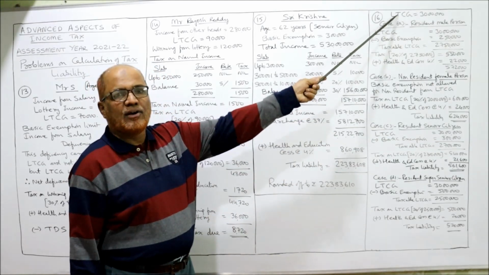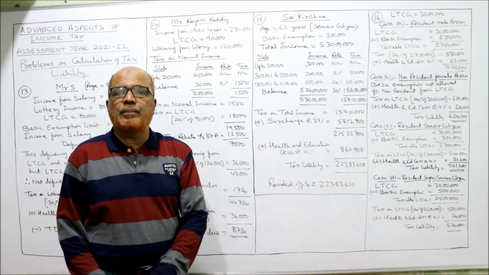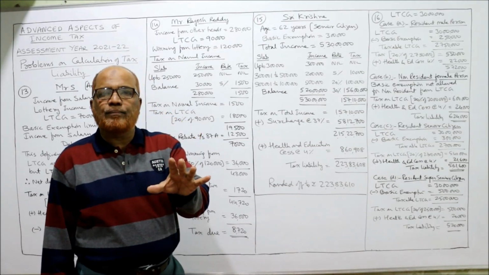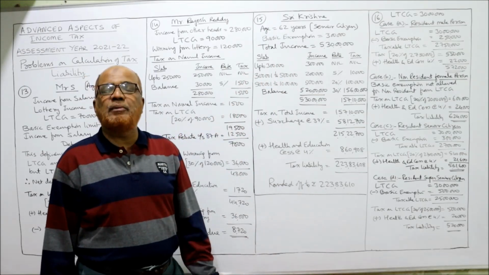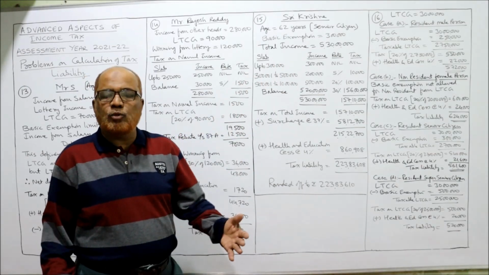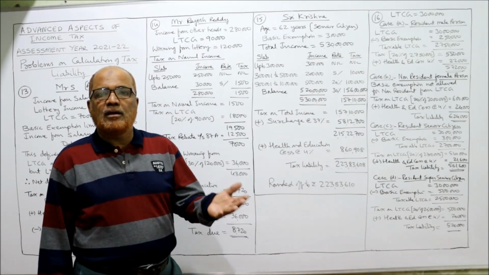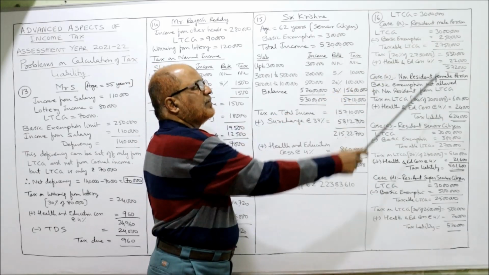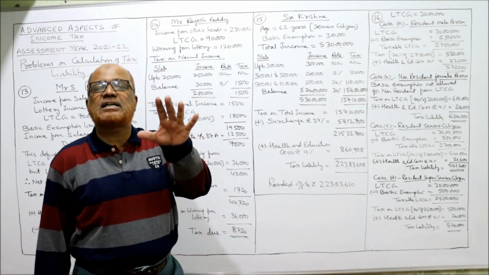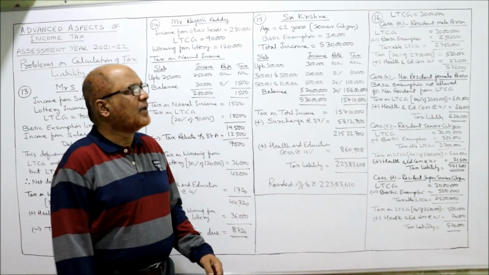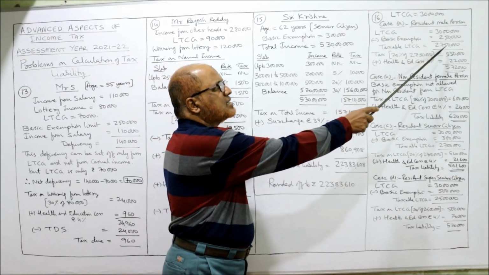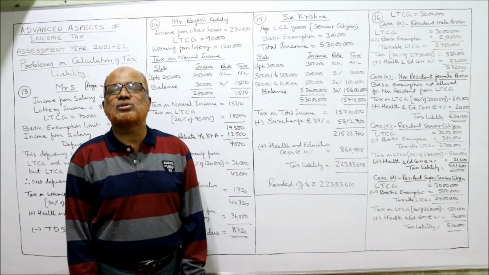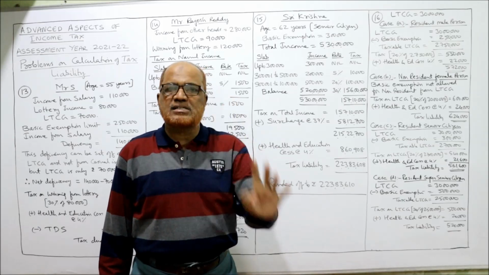So LTCG 30 lakh. First case, resident and male person. For a resident person, the basic exemption limit is 2,50,000, assuming that he is a non-senior citizen. Non-senior citizen, basic exemption 2,50,000. So 30 lakh minus 2,50,000, 27,50,000 is the taxable LTCG. On this, tax 20% of 27,50,000, 5,50,000. Health and education cess. So 5,72,000 is the tax liability in the first case.